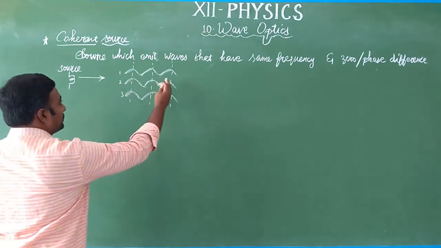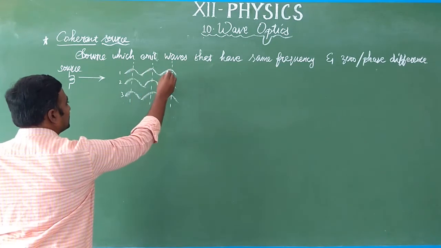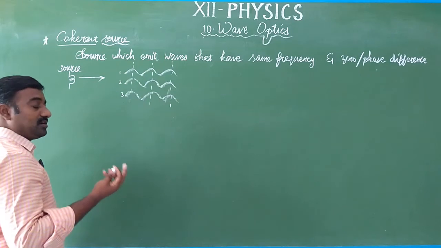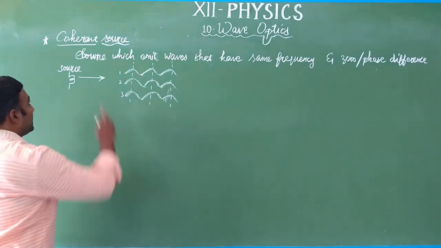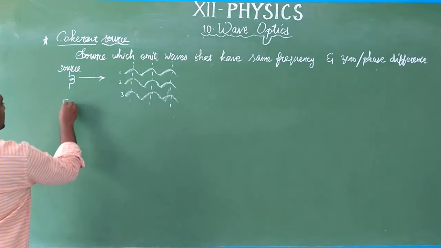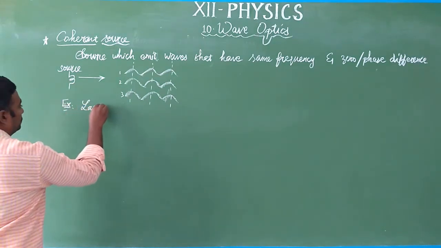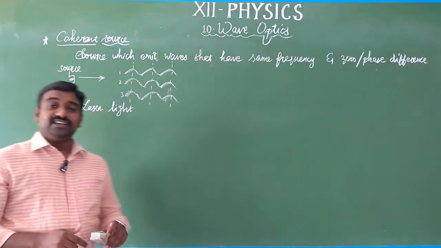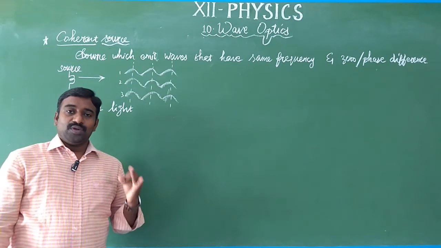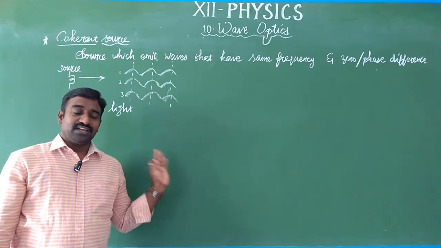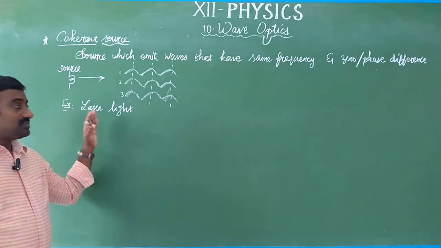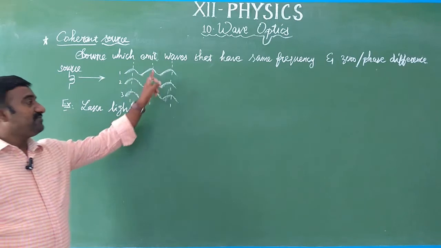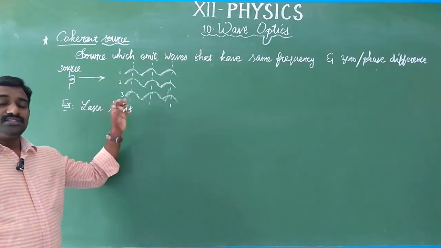These waves have the same frequencies, and the phase difference is zero. An example of a coherent source is laser light. Laser light is the best example. We have different kinds of lasers: red laser, blue laser and green lasers. Whatever kind of laser you take, the light waves emitted from the source have the same frequency and zero phase difference.